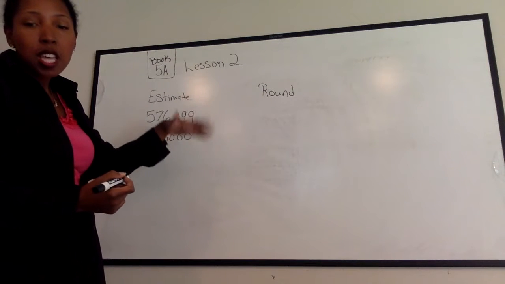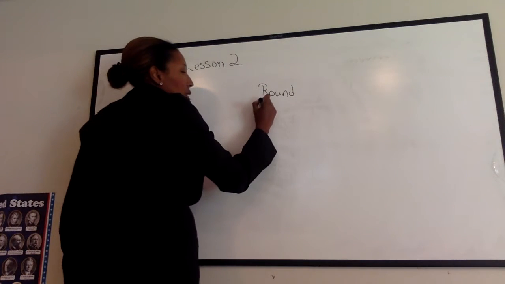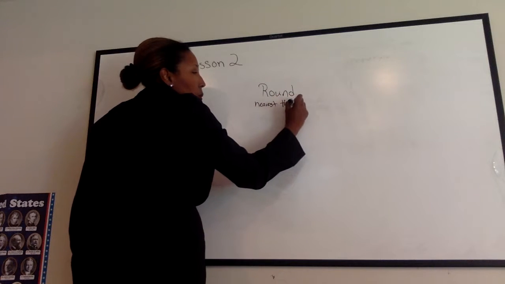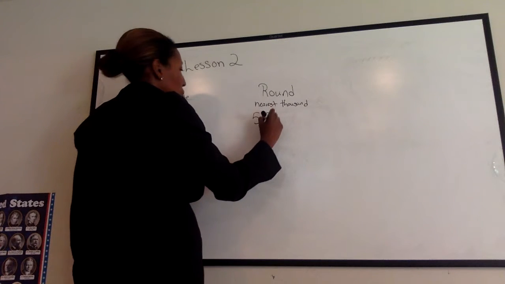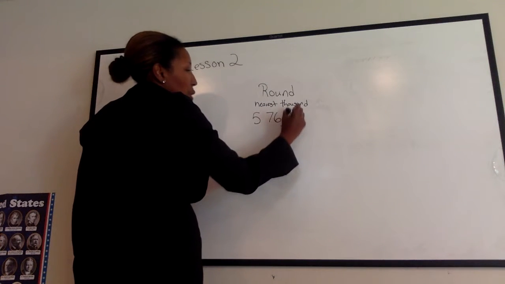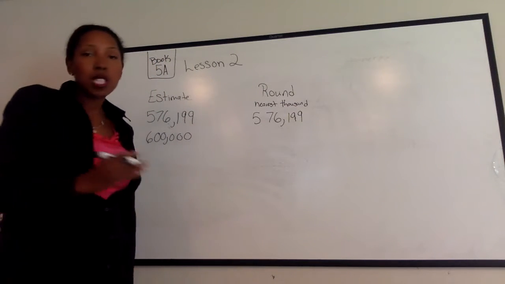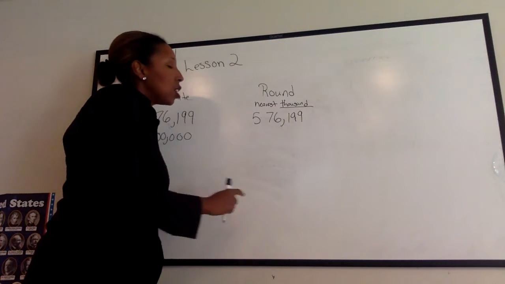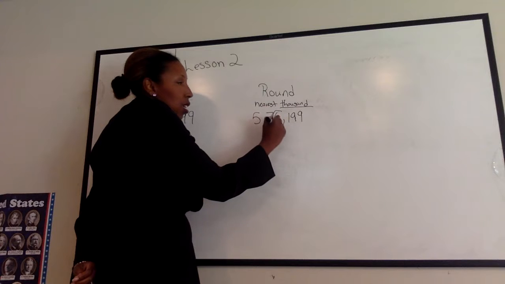Now, when you round, they want you to round for this one to the nearest thousand. So I'm going to write nearest thousand. Now I have my number. Most of the time you'll have this on your paper, so you won't have to rewrite it, but if you're going from the book, you might want to rewrite it. So there's my number. First thing I do is I look for what spot is the thousand spot. So I know this is the thousandth comma, so it's right here.